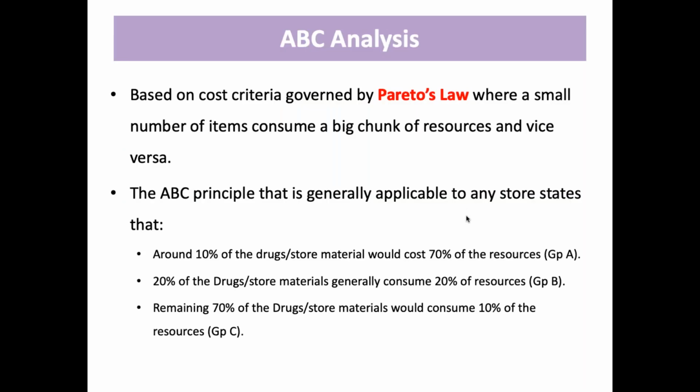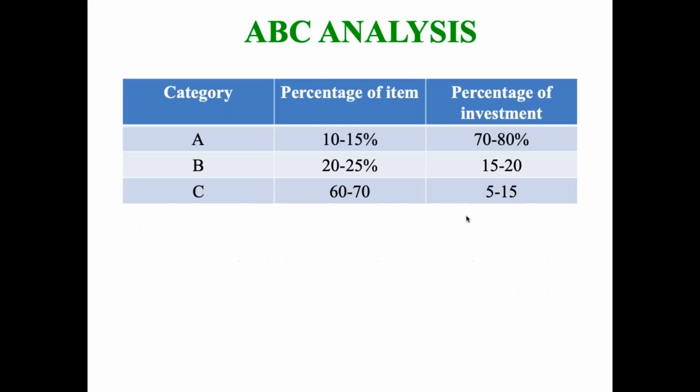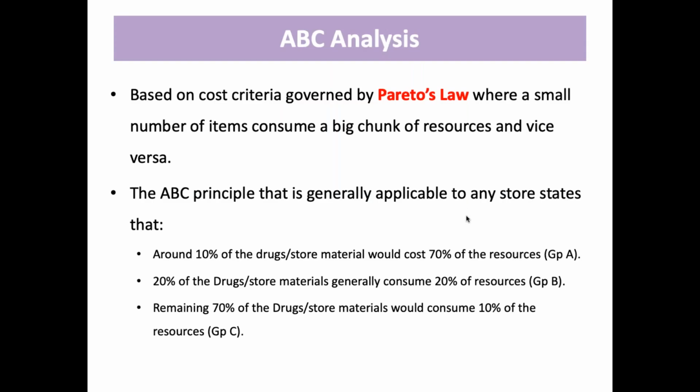So basically, what is ABC analysis? It is based on cost criteria, which is governed by Pareto's law. What it basically says is that a small number of items consumes a big chunk of resources, and similarly vice versa. Pareto's law is saying that. So ABC is the full form of it.